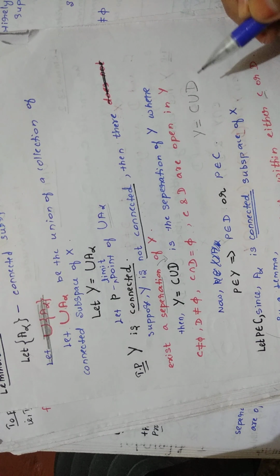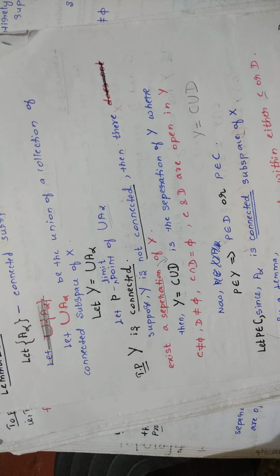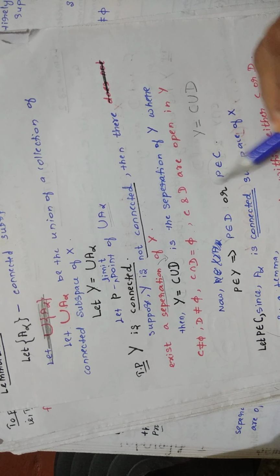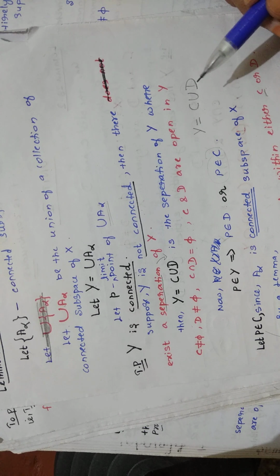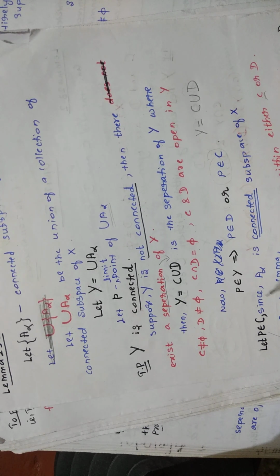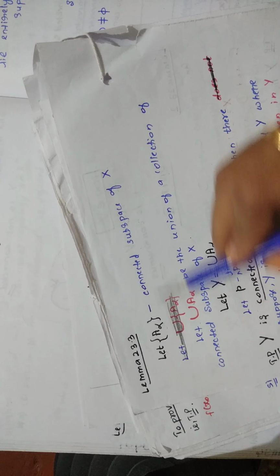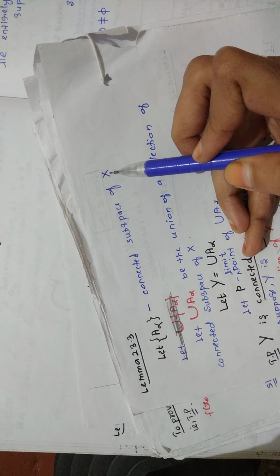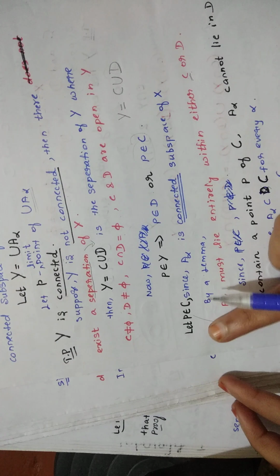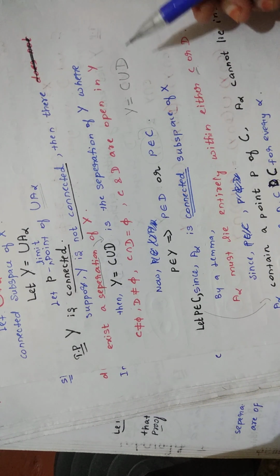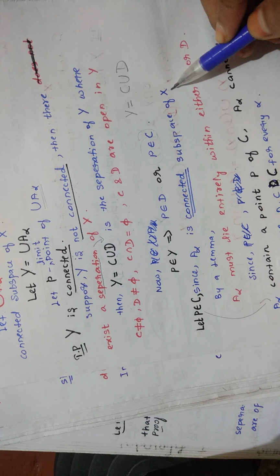Is that clear? So now after writing this, let P belong to C. You are considering this case. Also, in our first line, what did you write? A alpha is a connected subspace of X, right? So that is what you are rewriting here. P belongs to C. Also you are writing, since A alpha is a connected subspace of capital X by a lemma.